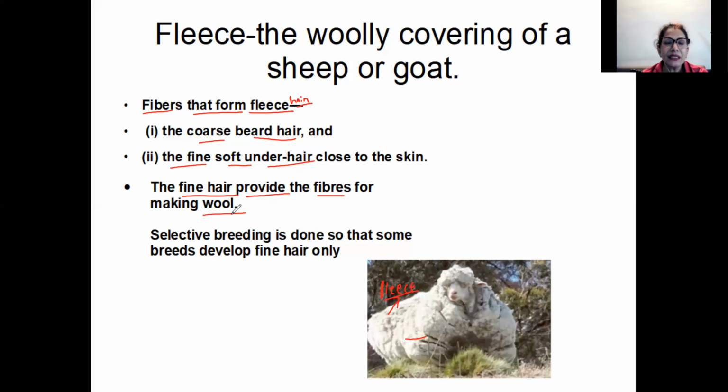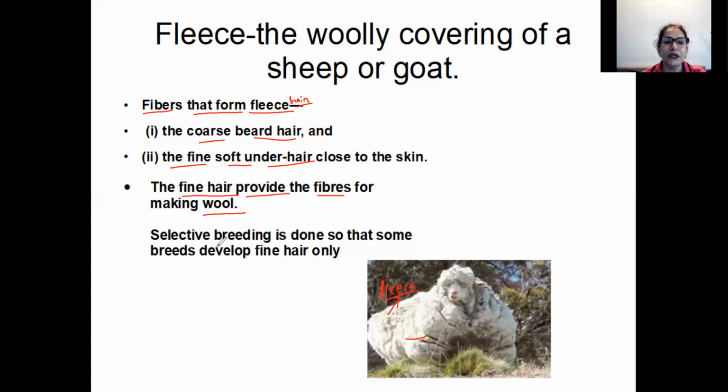So some animals have more of this fine hair, and selective breeding is done. They take animals which have this fine hair, because we want this fine hair for the wool. These animals are mated, and the offspring, the babies which are produced, will again all have fine hair. That is known as selective breeding.